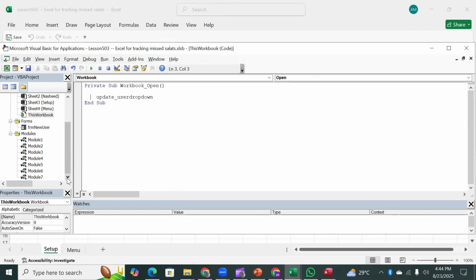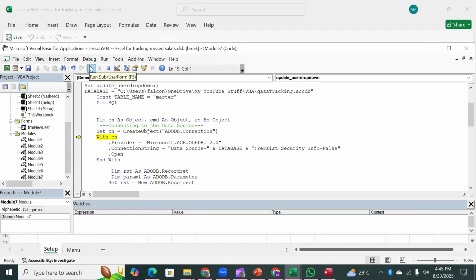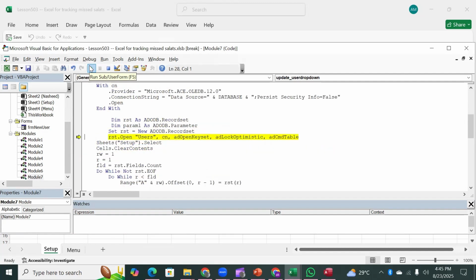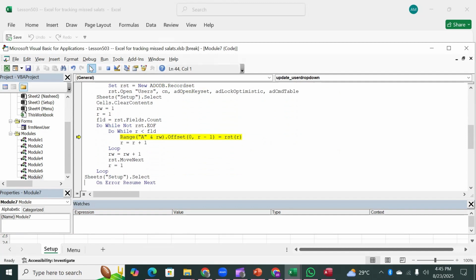The first thing we have to do is put a breakpoint and see what happens, right? We press F8. So this is now calling the master, right? Okay. And it is now opening the record set. It is opening the users, and now it is clearing the content. That's right. Next, it is now putting all the data. So why that data did not come, we have to see, right? So this is how we locate what is causing the problem.